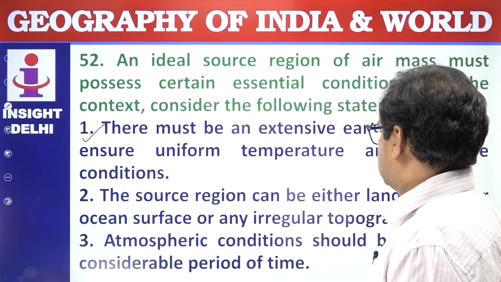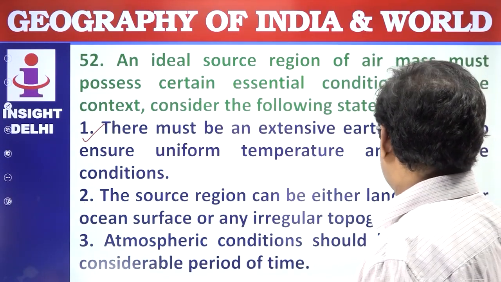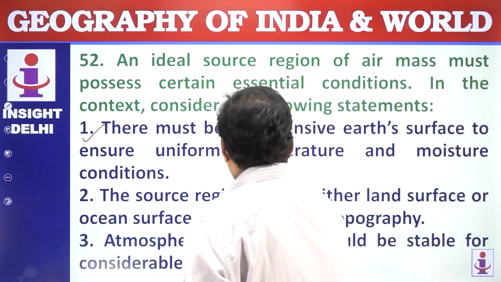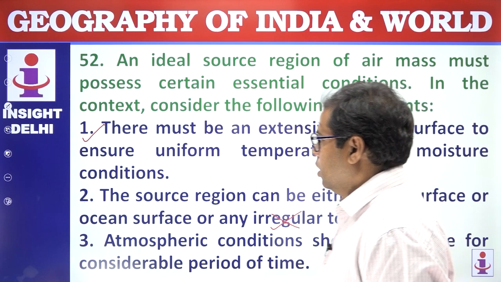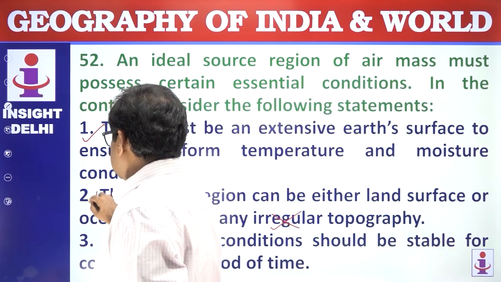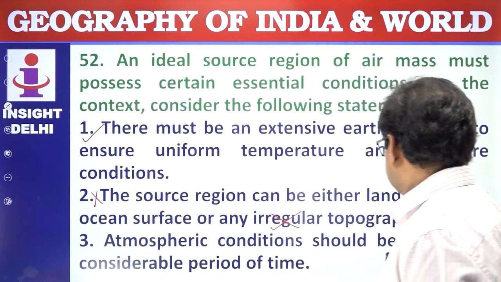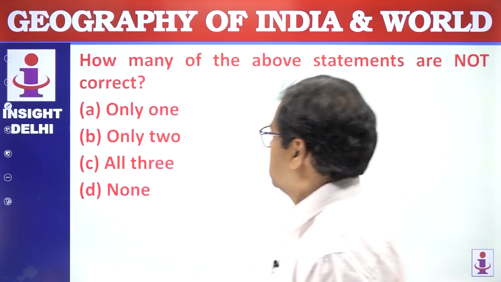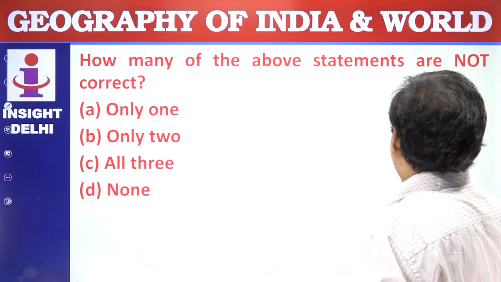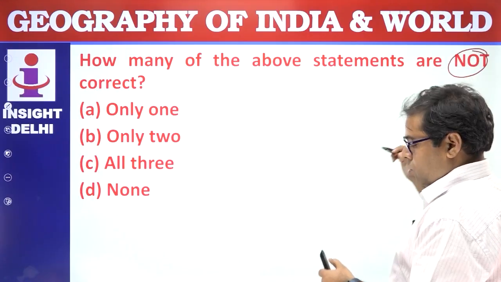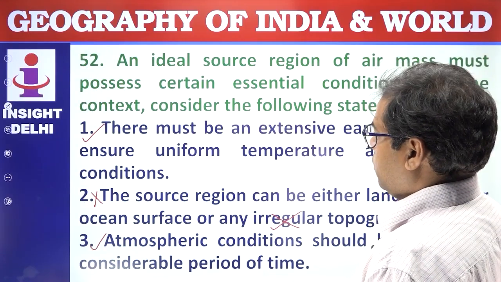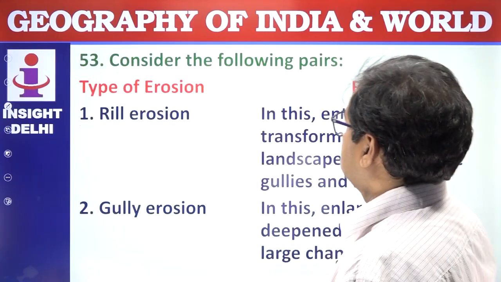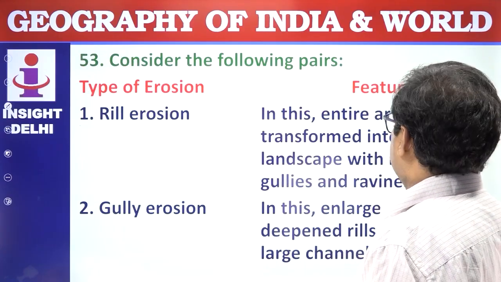The source region can be either land surface or the ocean surface or any irregular topography. Not the irregular topography, rather there should be uniform topographic features. Wrong. Atmospheric conditions should be stable for a considerable time period. This is right. How many of the statements above are not correct? So the not correct statement is only 1. So the answer is A. Next question, consider the following pairs: type of erosion and the feature.